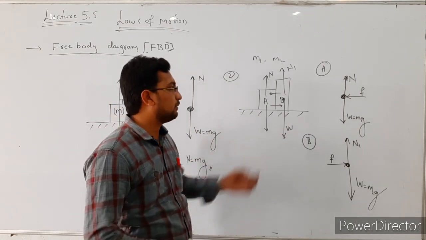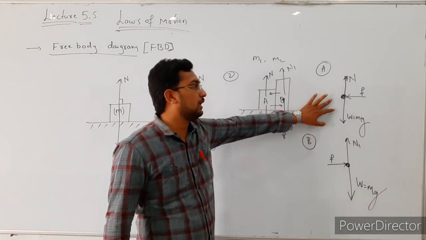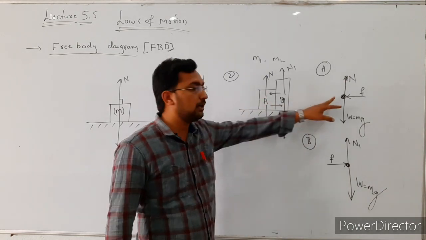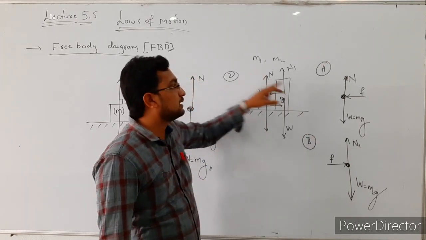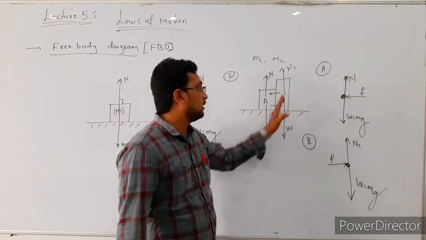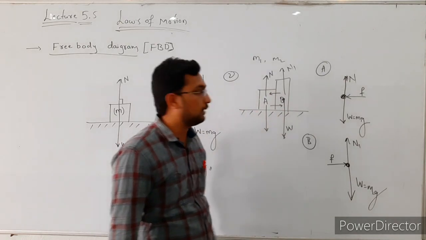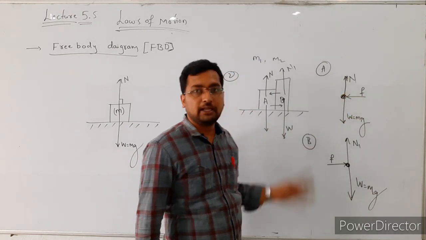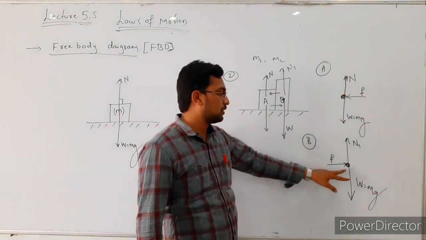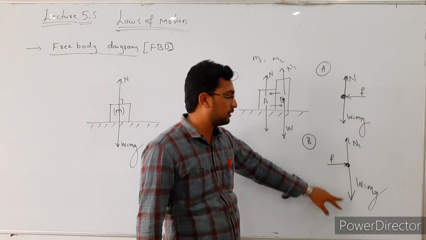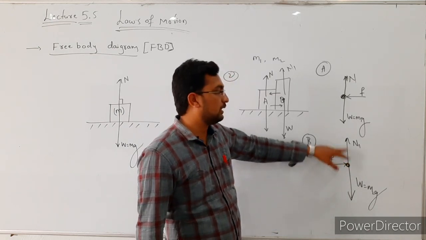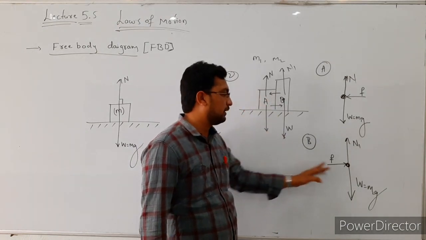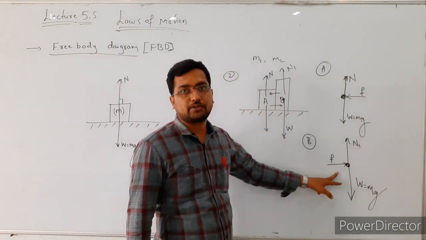So first we have to separate these two bodies, right? For body A, what are the different forces acting on this body? One is the weight of the body acting in downward direction, and one more is the normal reaction acting in upward direction. After that, the body B exerts a force on the body A. So this is the indication of the force exerted by the body B on the body A. Next, for body B, consider this a point object. The weight of the body is acting in downward direction, the normal reaction is acting in upward direction, and the body A exerts force on body B. So this is that force.